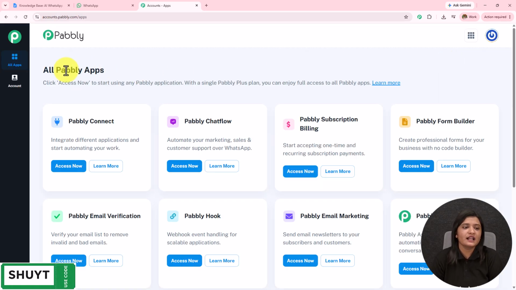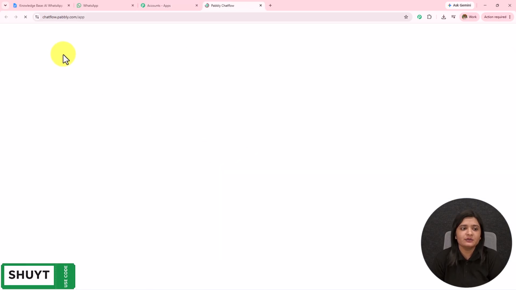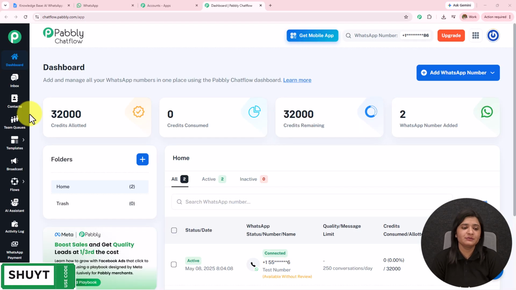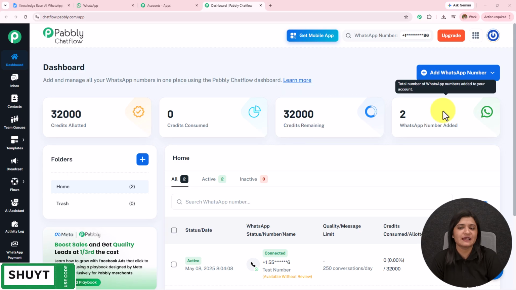After browsing the website, we need to sign into our Pabbly Chatflow account. On the top right corner, we can see two options, sign in and sign up for free. Here, as I'm an existing user, I'll click on sign in, and here all Pabbly apps page has appeared, which is showing me all the Pabbly applications. I'll select this Pabbly Chatflow Access now, and I will be landed towards the app dashboard of Pabbly Chatflow, where I will be able to find all the credit allotted, consumed, remaining, and the WhatsApp number added.